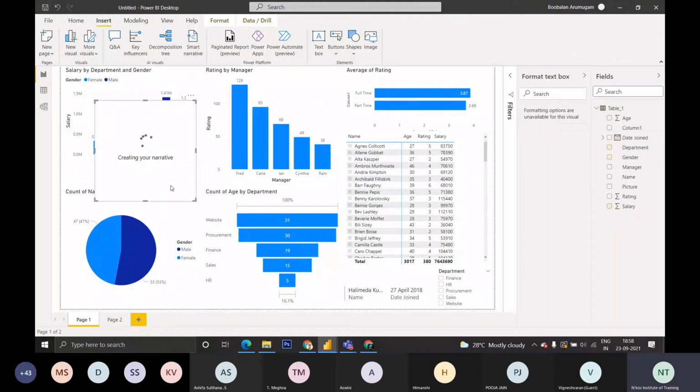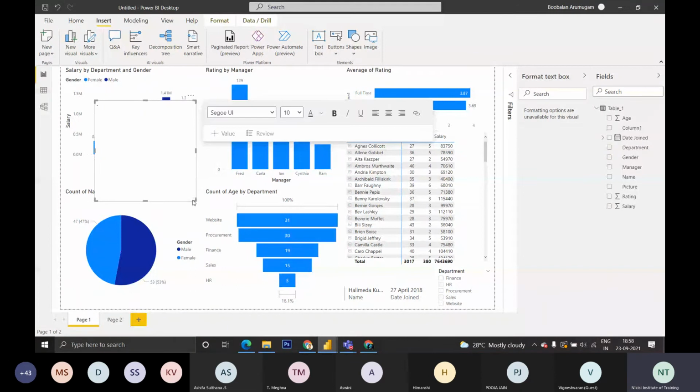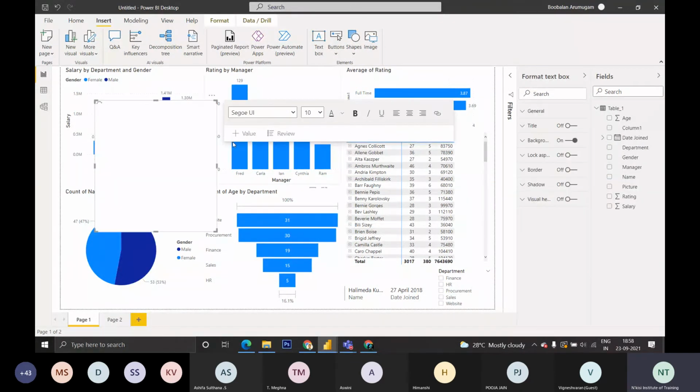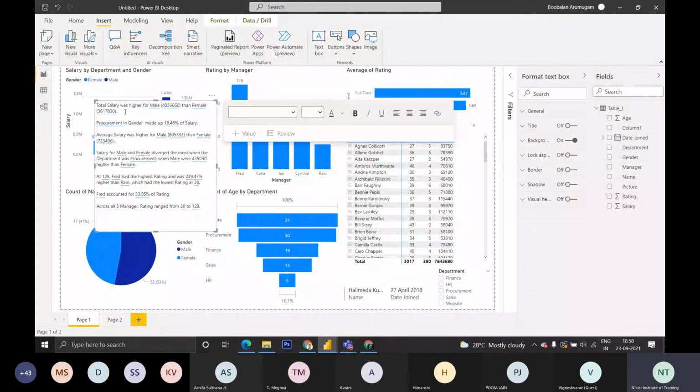Like total salary of male is 40 million and female is something. Based on gender, it will be showing some useful consolidated data for us. It will be helpful for us to analyze. I haven't done anything, it will be giving statements like this. The average salary is more for male and less for female. Like that, we will be getting this data using smart narrative.